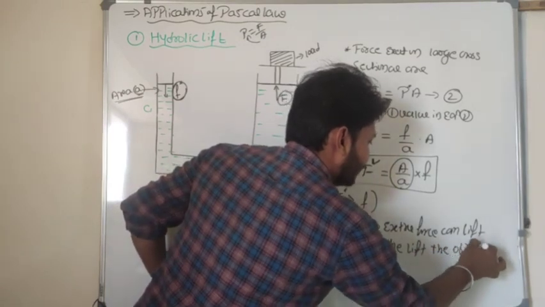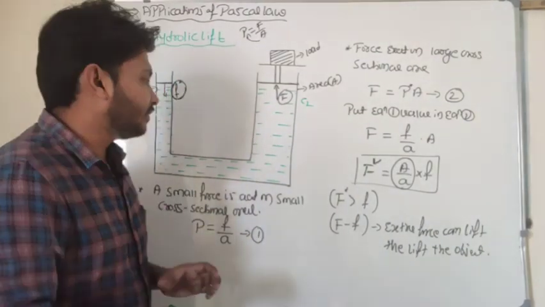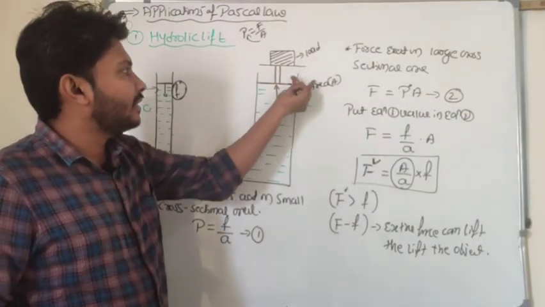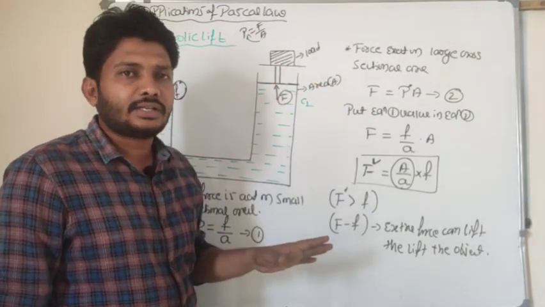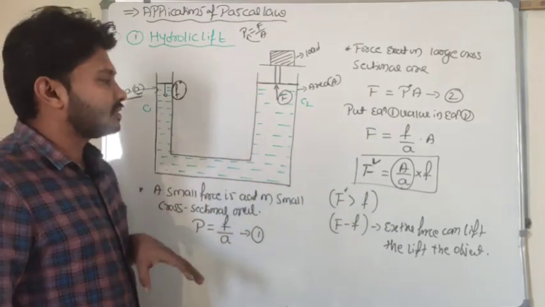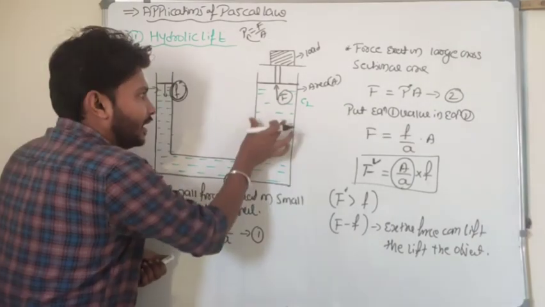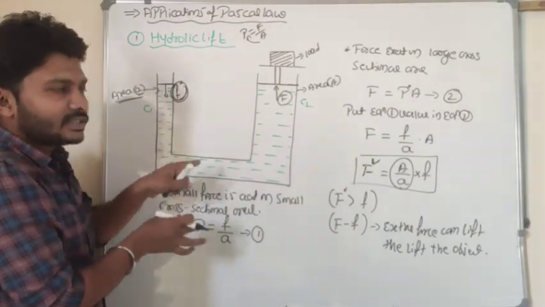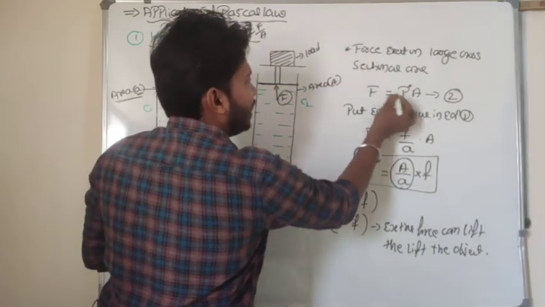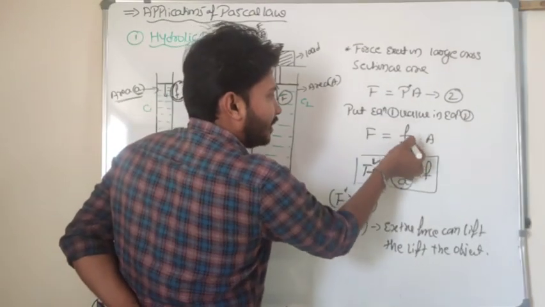We can consider, in case of the hydraulic lift, two vertical columns, one having a small cross sectional area and another having a greater cross sectional area. I apply a small force on the small cross sectional area. This force acts in all directions. If this force acts in all directions, the force exerted on the large cross sectional area F is equal to P into A, where P is nothing but f by a.